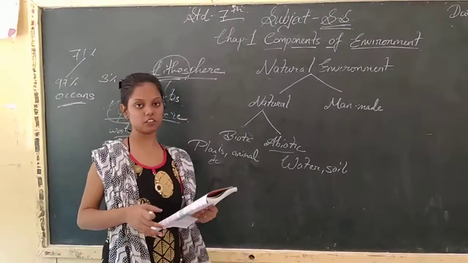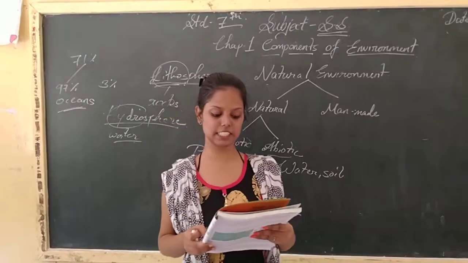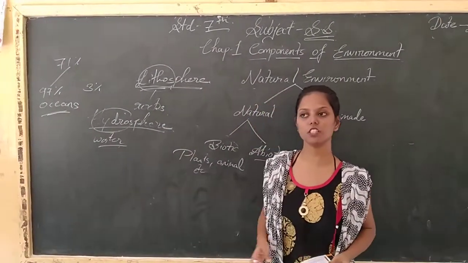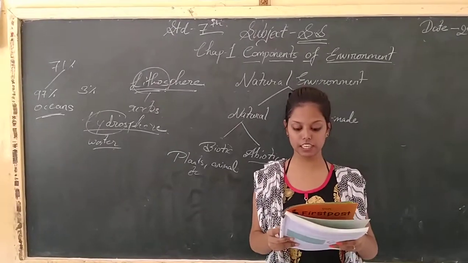Water forms the hydrological cycle. Hydrological cycle means continuous motion of water.